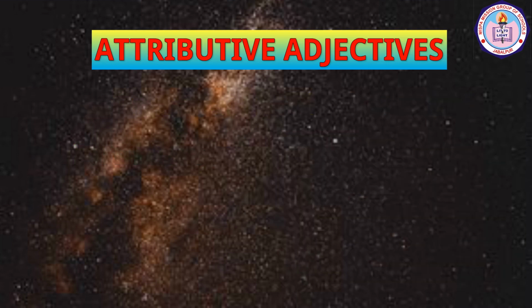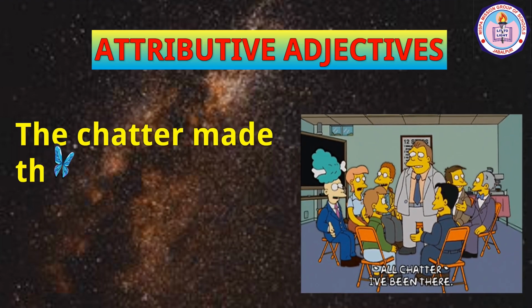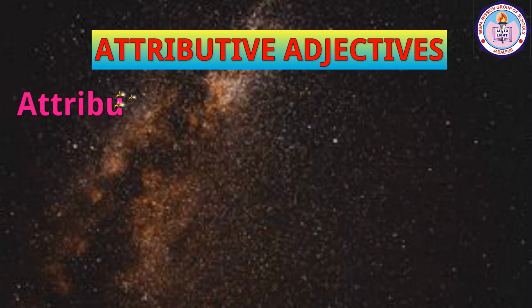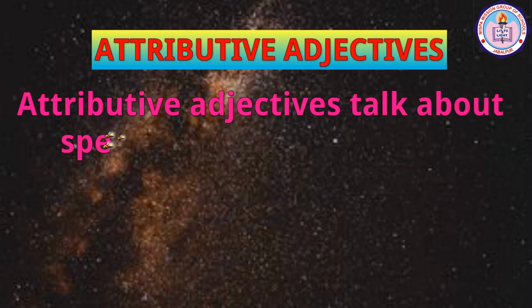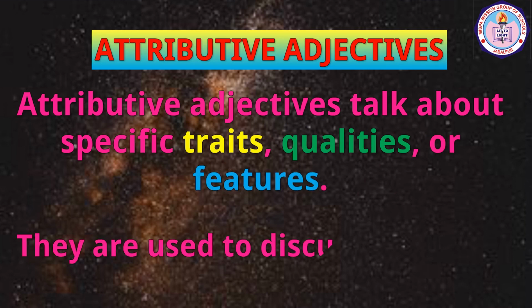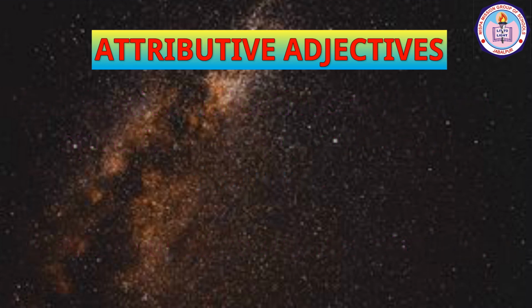Read this sentence. The chatter made the room noisy. Here, the adjective noisy modifies the noun room and it is placed after the noun. Attributive adjectives talk about specific traits, qualities, or features. In other words, they are used to discuss attributes. There are different kinds of attributive adjectives.